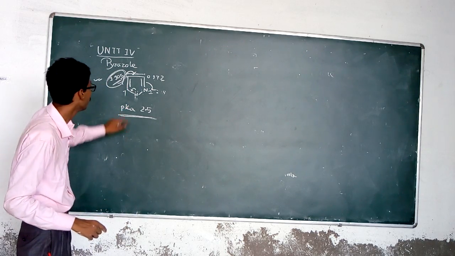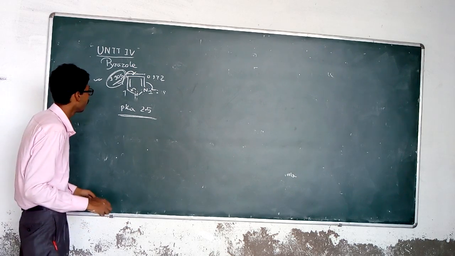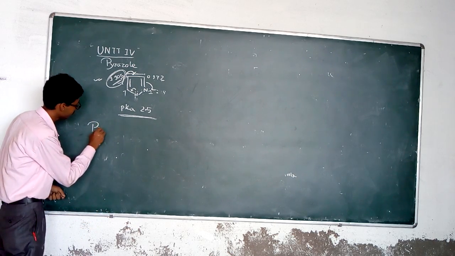So here there are two nitrogens present in the case of the pyrazole.